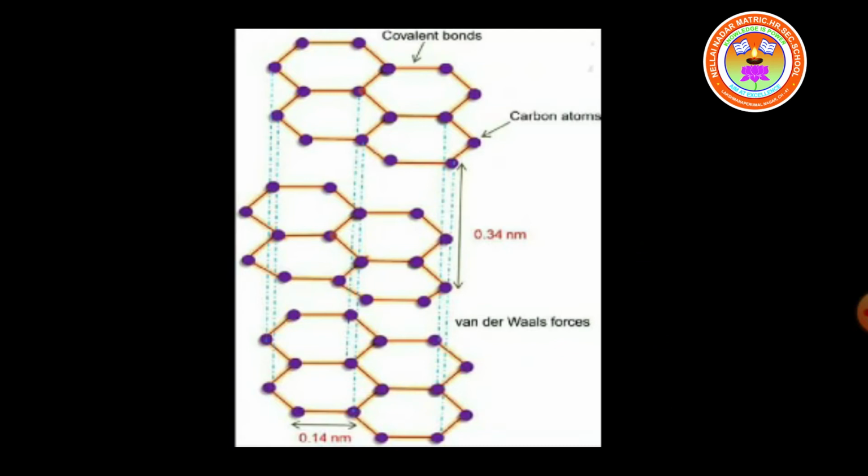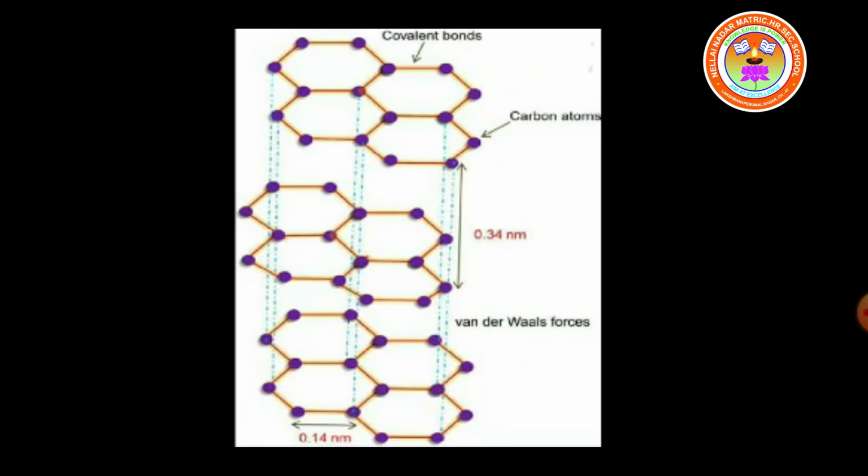So it has mobile electrons to conduct electricity, and graphite is a good conductor of heat and electricity. These covalent bonds are present in a single plane, and this arrangement forms hexagonal layers.